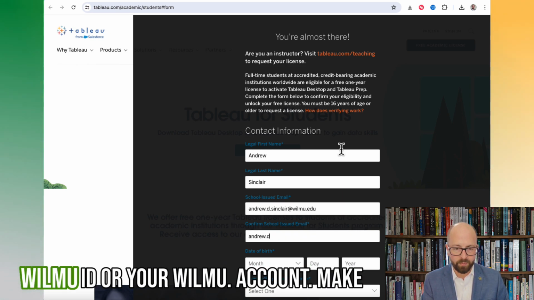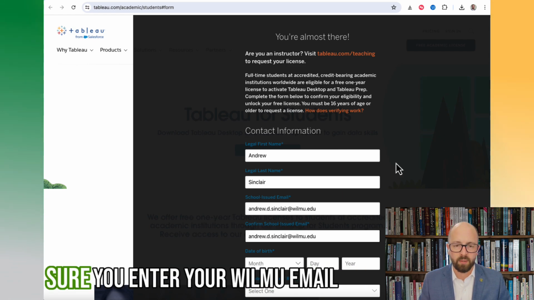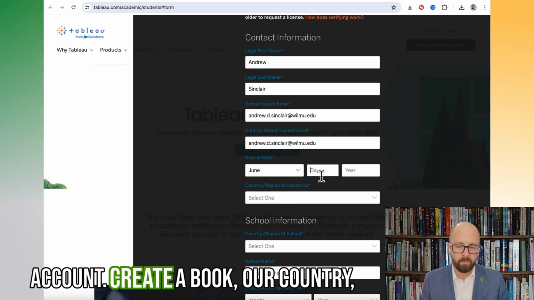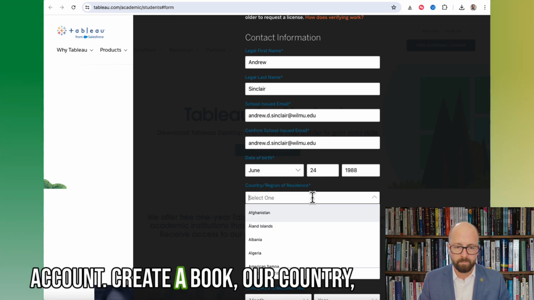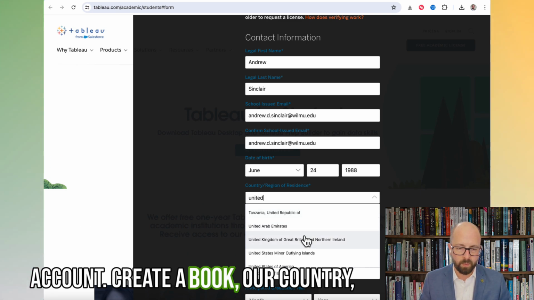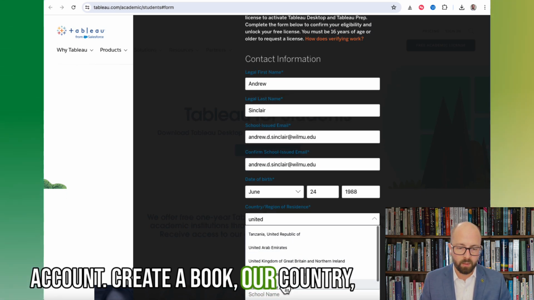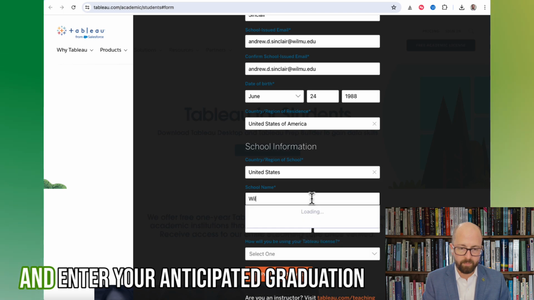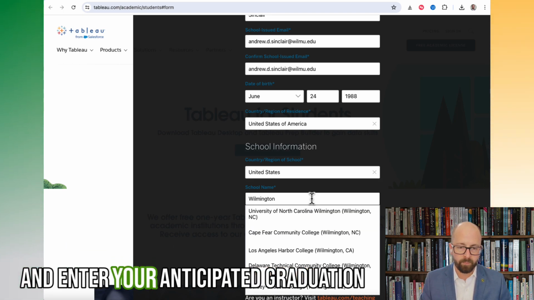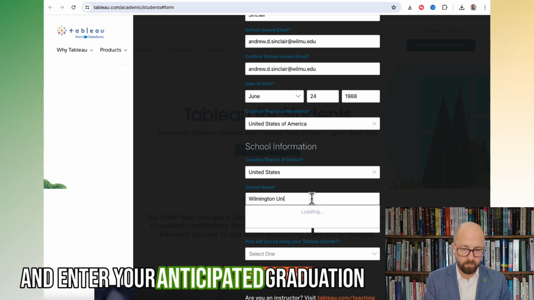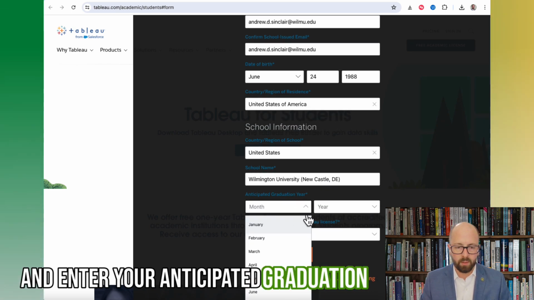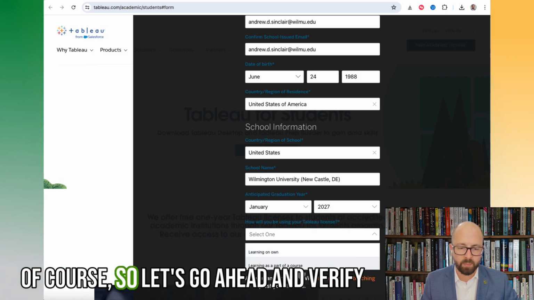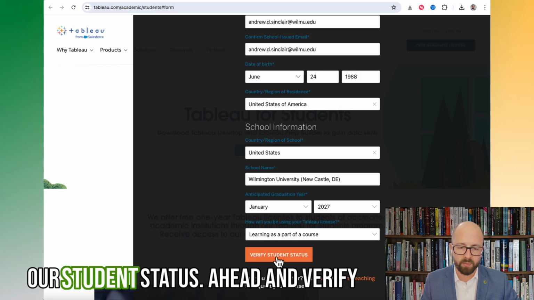Make sure you enter your WilmU email account, proper date of birth, your country, Wilmington, and enter your anticipated graduation year. We'll be using the license as part of a course, so let's go ahead and verify our student status.